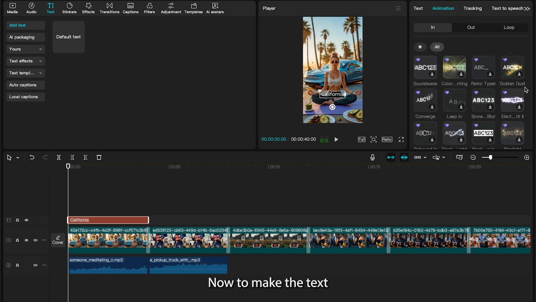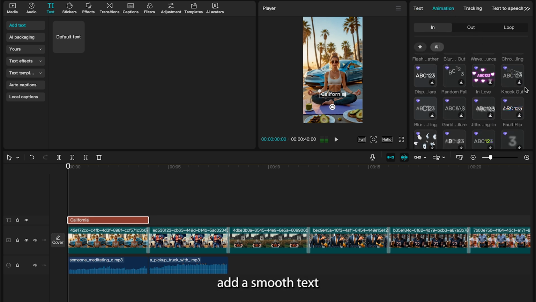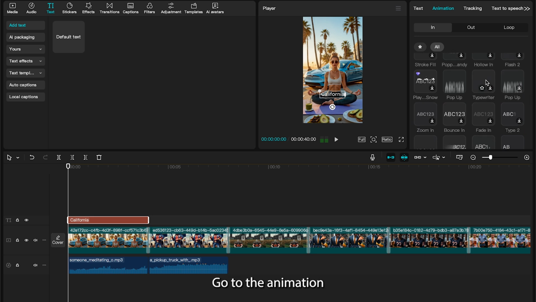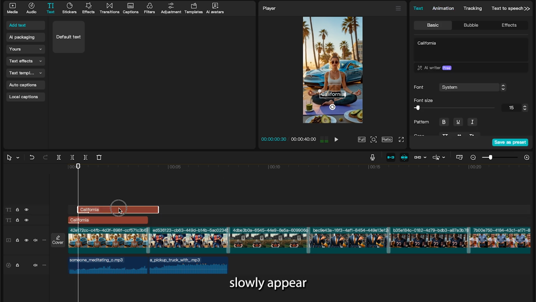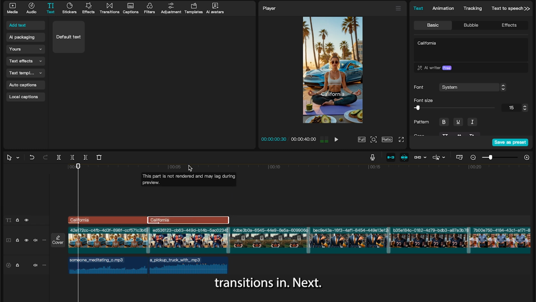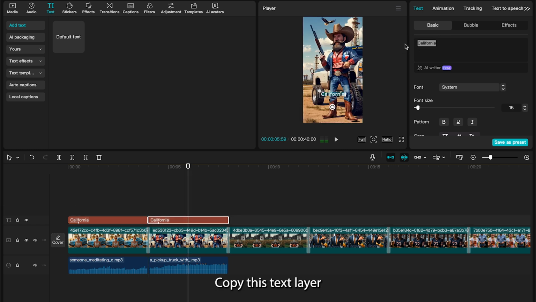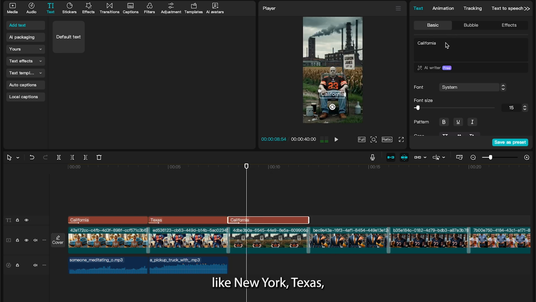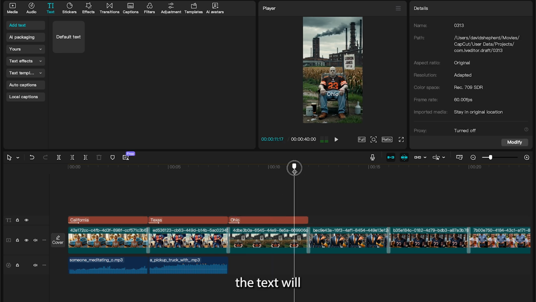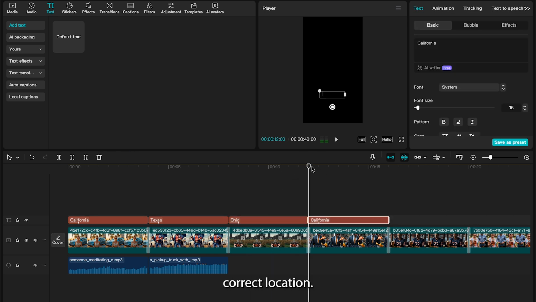Now, to make the text feel more dynamic, add a smooth text animation. Go to the animation panel and select a simple fade-in effect. This will make the text slowly appear as each new image transitions in. Next, copy this text layer and paste it for each image. One by one, update the text to match each location, like New York, Texas, and Florida. By doing this, as each image changes, the text will automatically update with the correct location.